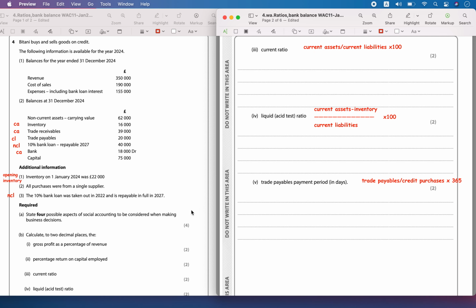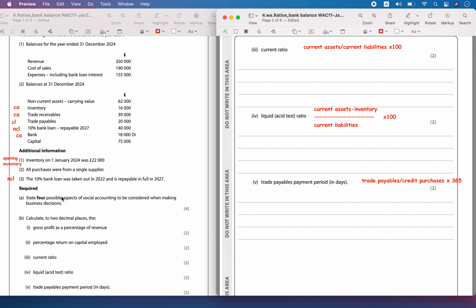Hello, today we are going to solve the Jan 2025 paper. Question number 4. Bitani buys and sells goods on credit. The following information is available for the year 2024. Balances are given and some additional information is given. So this represents the opening inventory and this represents the closing inventory.